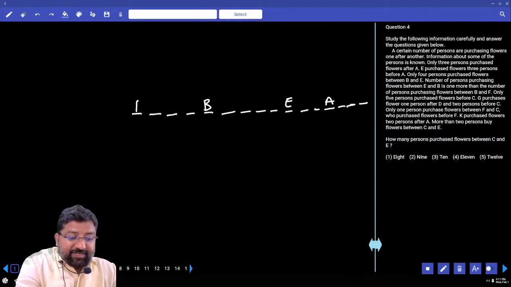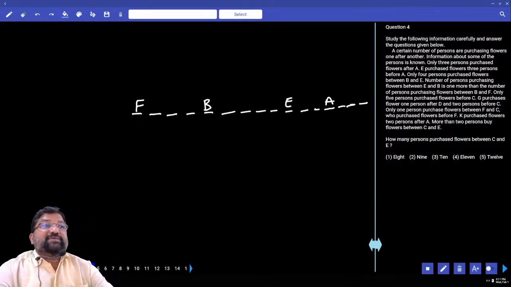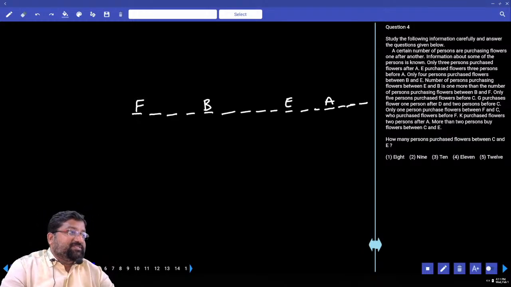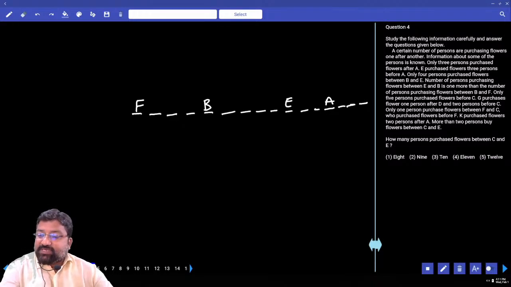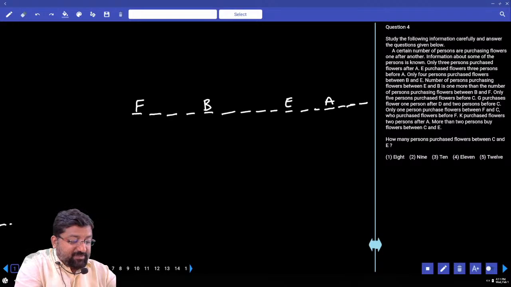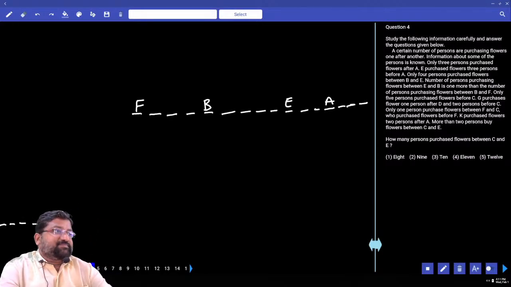I'm going with the possibility which takes more places. Is this clear? Next. Only one person purchases between. So only 5 persons purchase flowers before C. Before C, 1, 2, 3, 4, 5. And then is C.